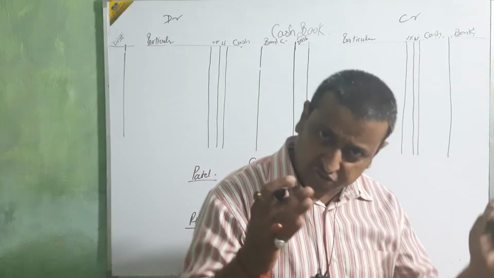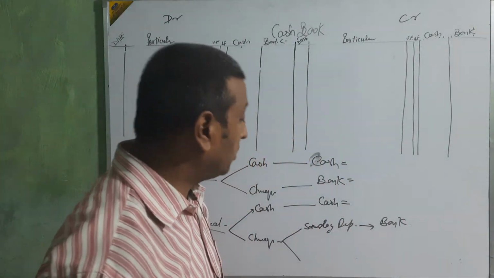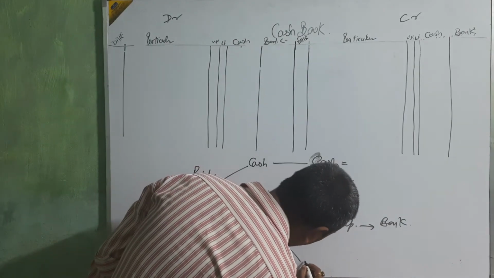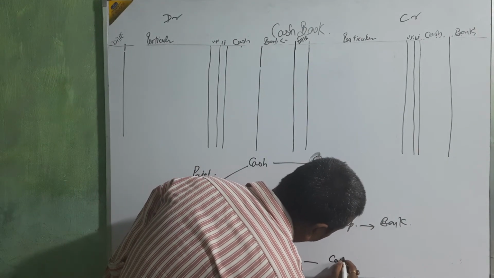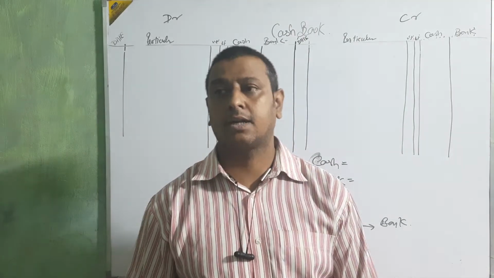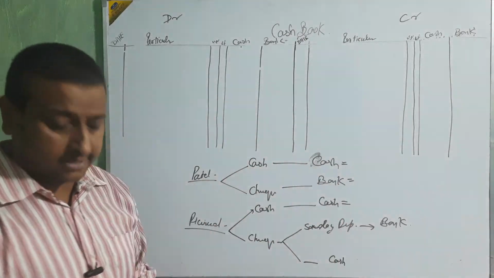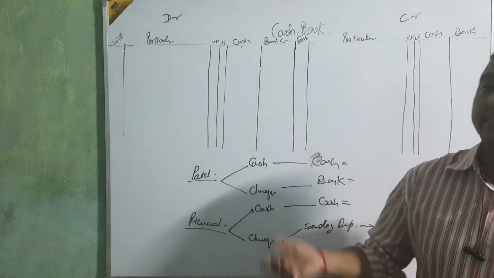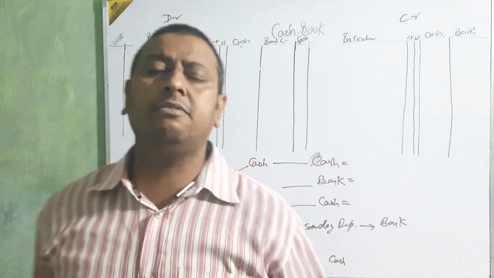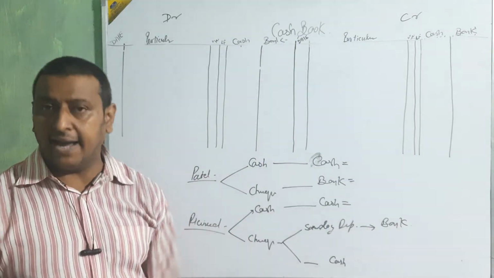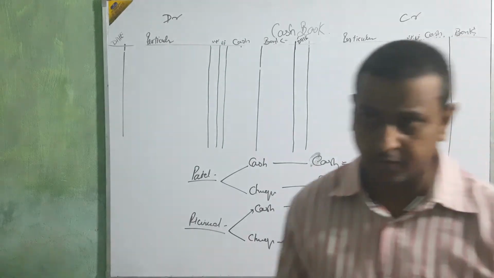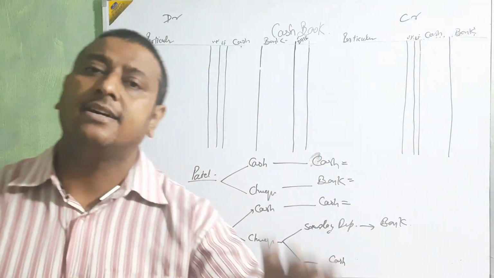Check, receive the check and same day deposit, then bank column. Otherwise, cash. Clear? Otherwise cash. It means we are receiving the check. If we are going to deposit that check same day, then we enter it in the bank column. Otherwise check in hand or cash. Okay beta, check in hand or cash.